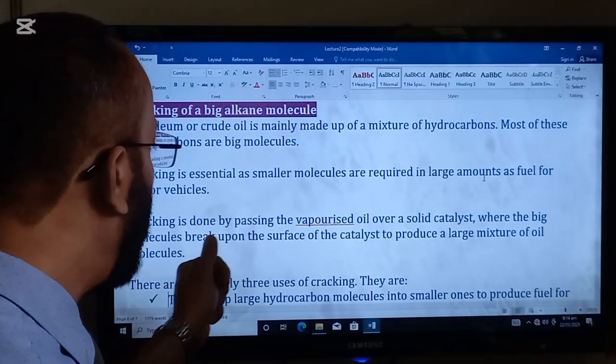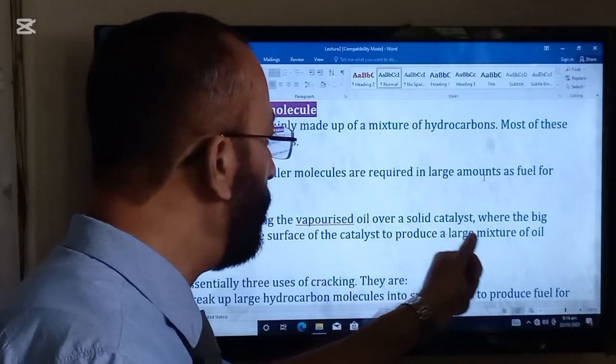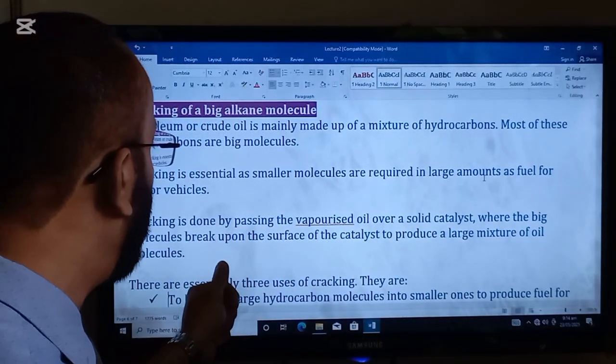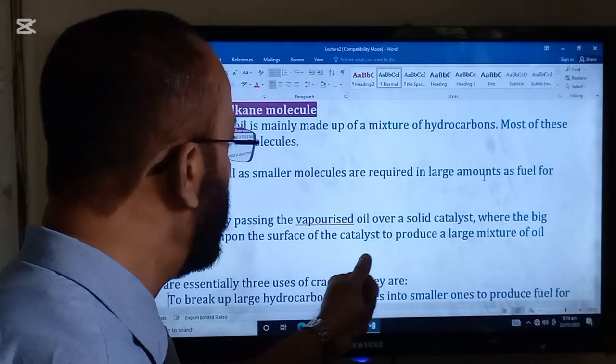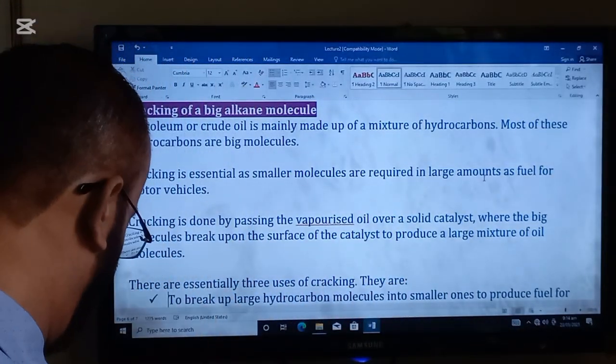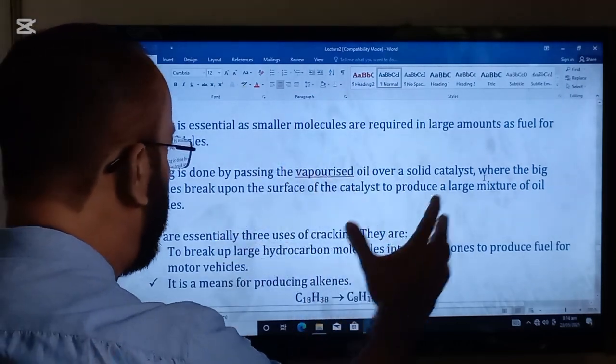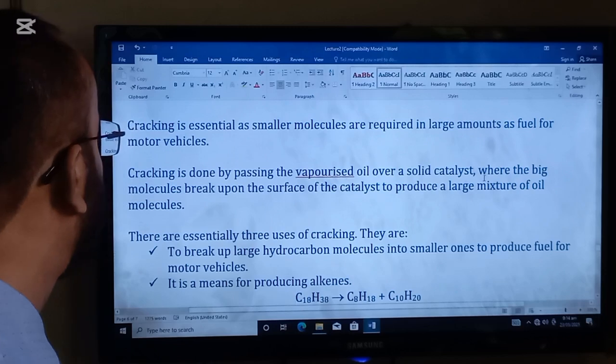Cracking is done by passing vaporized oil over a solid catalyst, where the big molecules break up on the surface of the catalyst to produce a large mixture of smaller molecules. This is the process of cracking.